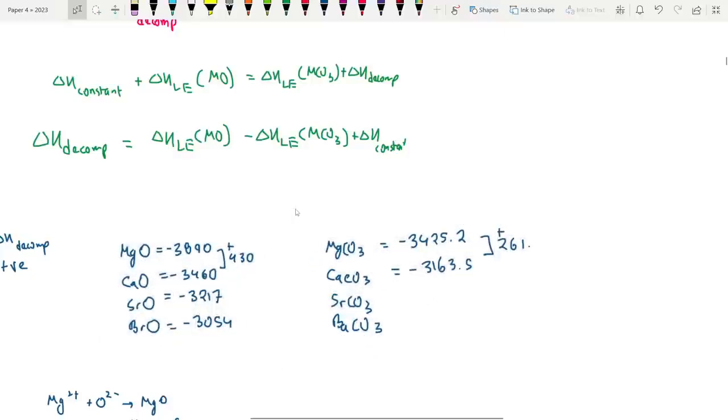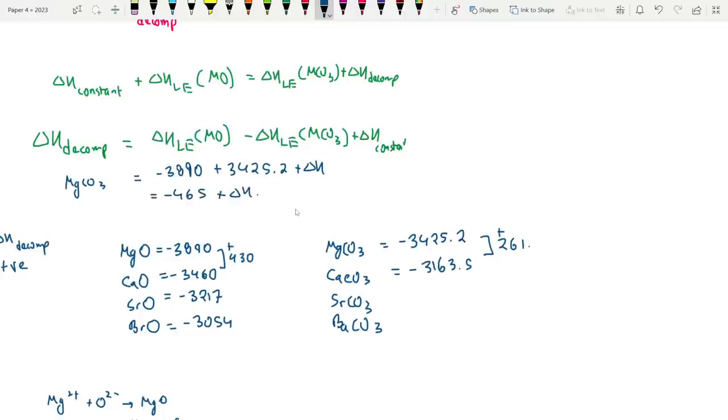So think about it, if I did the first enthalpy of decomposition, the del H decomposition for MgCO3, for example, what would we be getting? Check this. I'll show the math. So it would basically be minus 3890 plus 3425.2 plus this del H constant. So that is basically minus 465 plus del H.